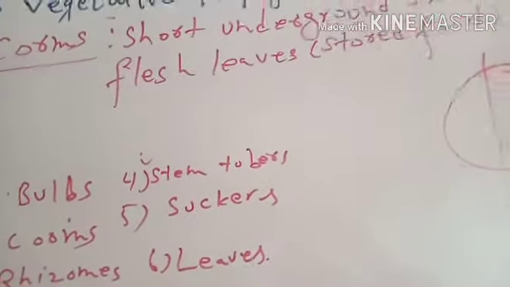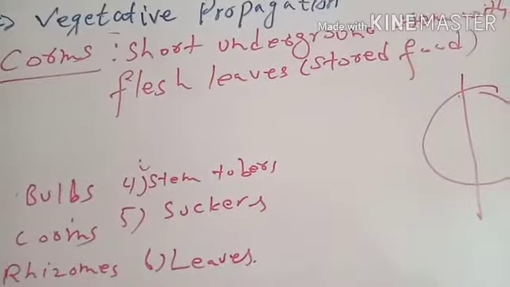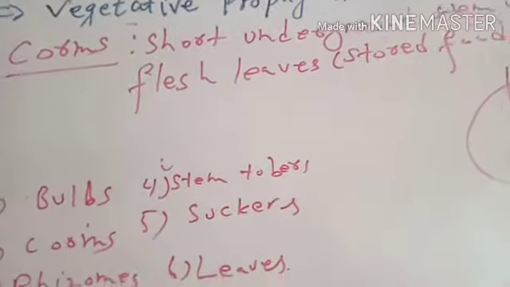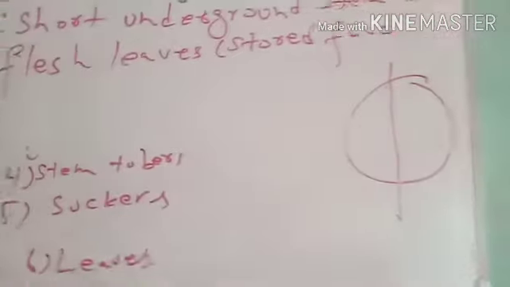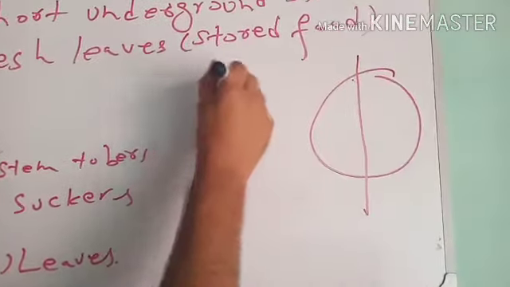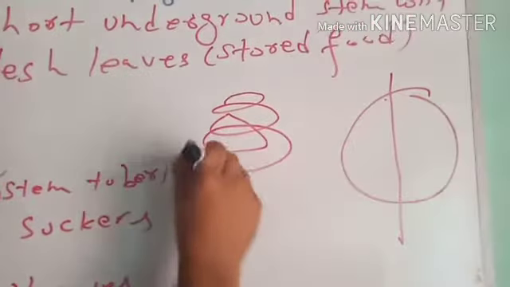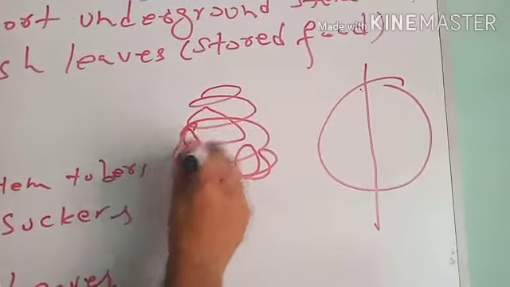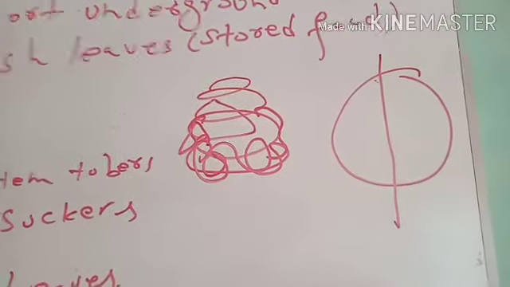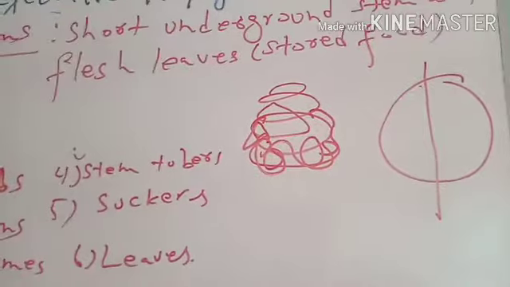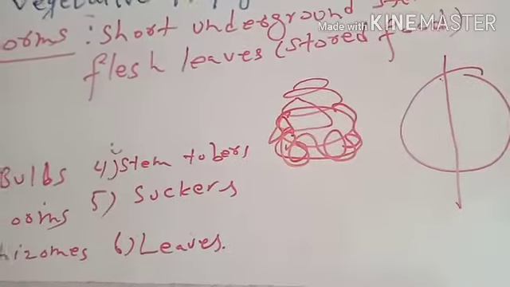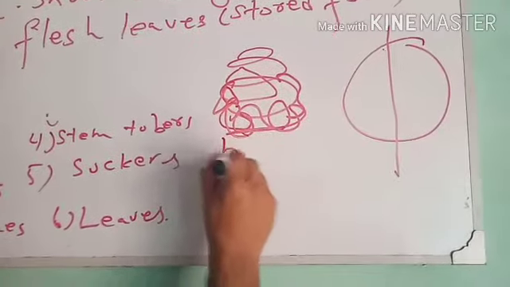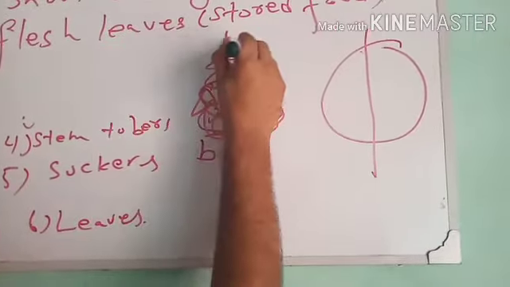Corms are short underground stems with fleshy leaves like those in the bulbs. Imagine this is a corm of Colocasia. You see that it is not exactly like a bulb but somewhat like a bulb. This is the base of the corm, this is the top of the corm.